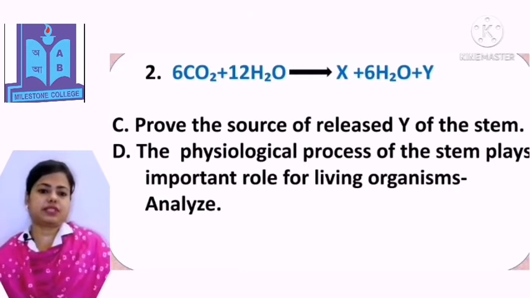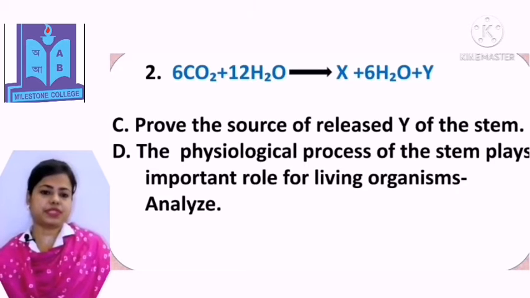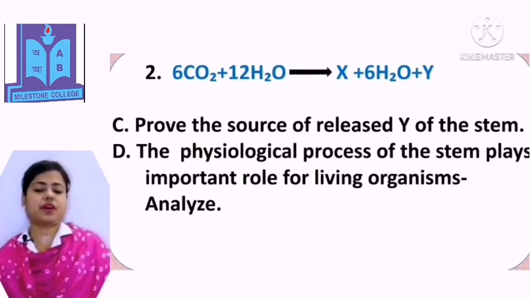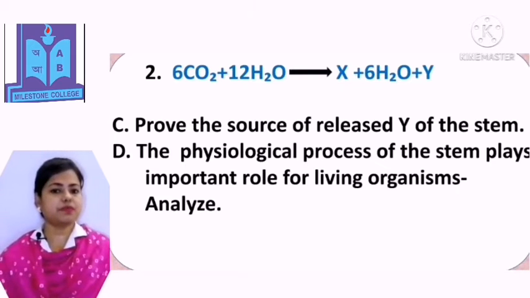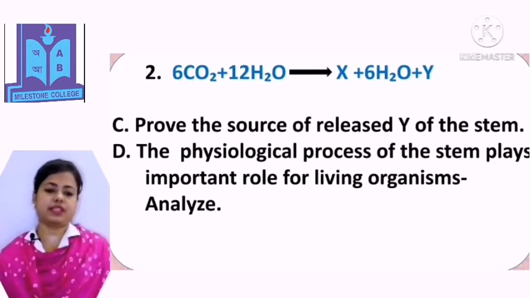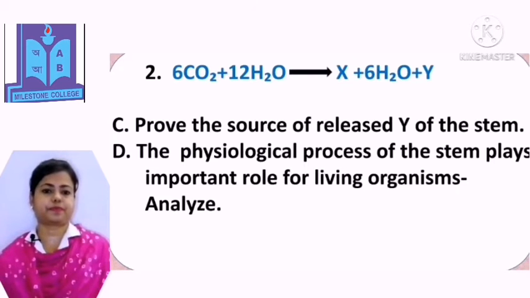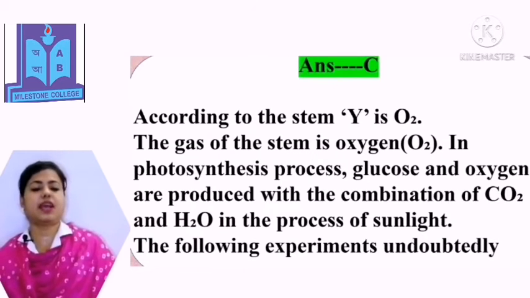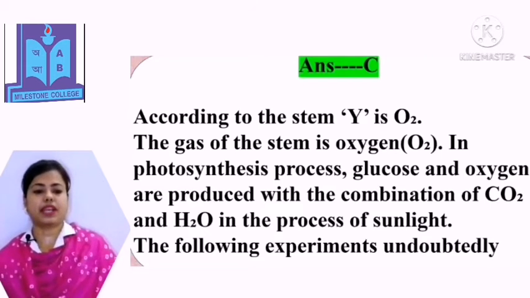In this slide, you can see the stem number 2. Question C is, prove the source of released Y of the stem. And question D is, analyze the physiological process of the stem that plays an important role for living organisms. Answer C: according to the stem, Y is oxygen. The gas of the stem is oxygen.